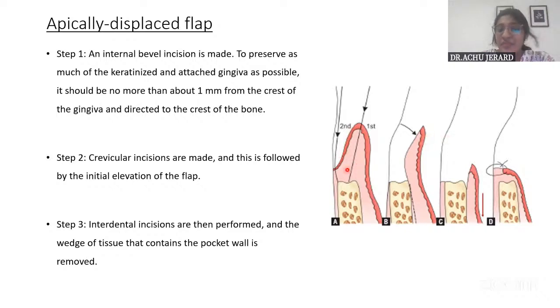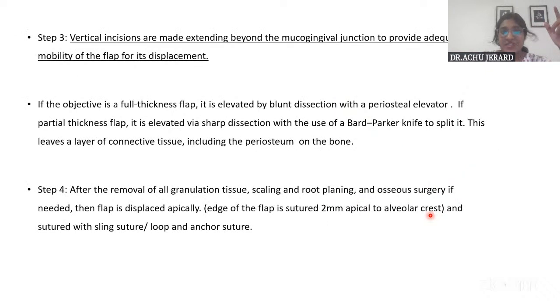Then the difference comes in again. After removing this, you can reflect the flap and do all the degranulation and root planing. If resective surgery has to be done, that also has to be done. The difference is that the remaining pocket wall is brought apically down. For that, you need to give vertical releasing incisions, so step 3 includes vertical releasing incisions which extend beyond the mucogingival junction.